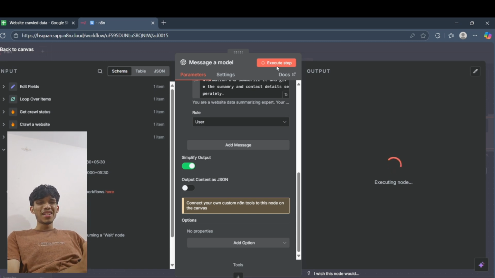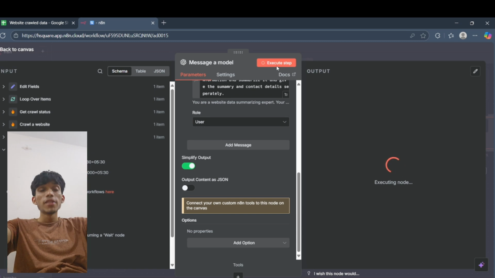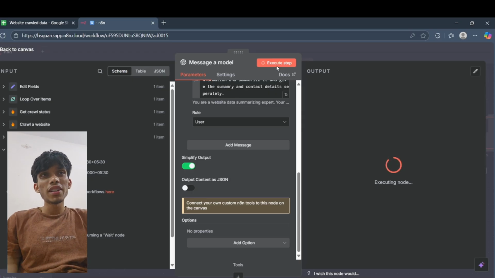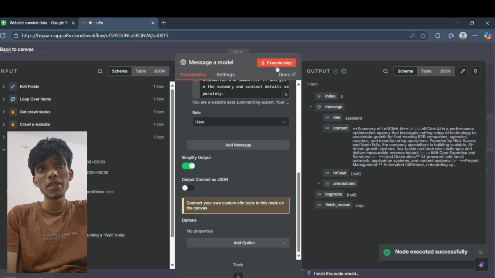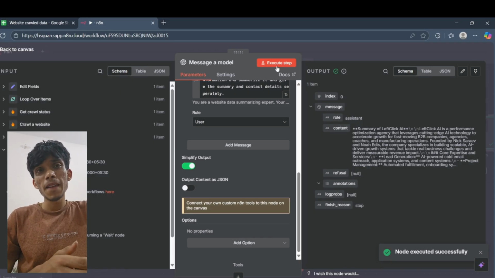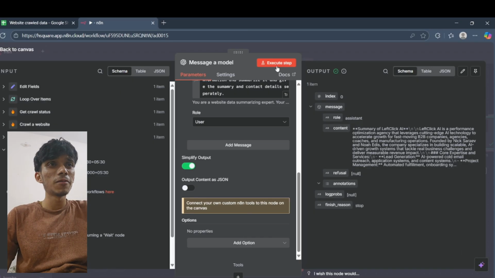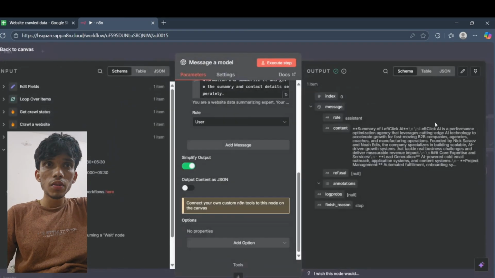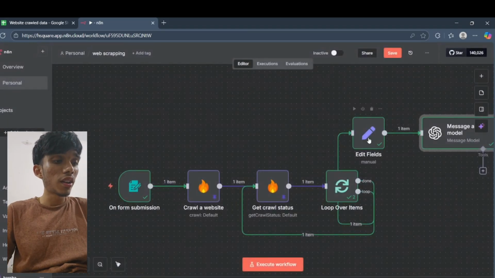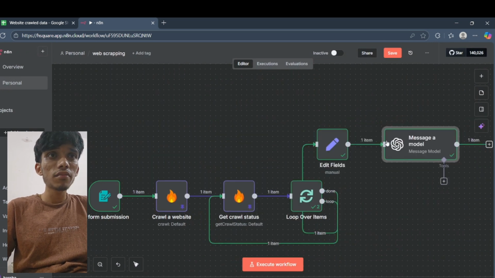If you want the contact details, you'll get the contact details. If you want the summary, you'll get the summary. It will be separated and we'll get all the details. I just told it to give the contact details. Yeah, we did not get the contact details anyway, no worries.